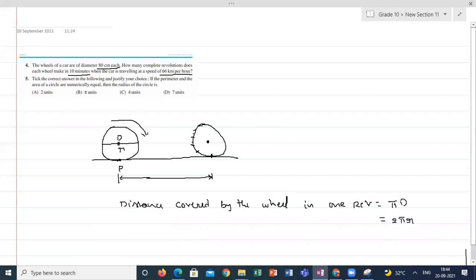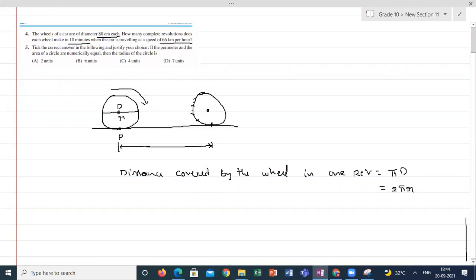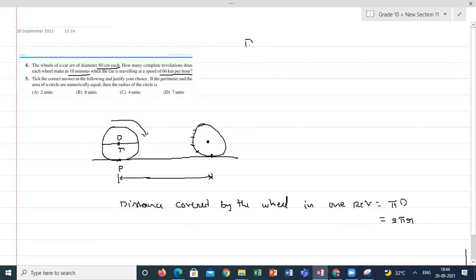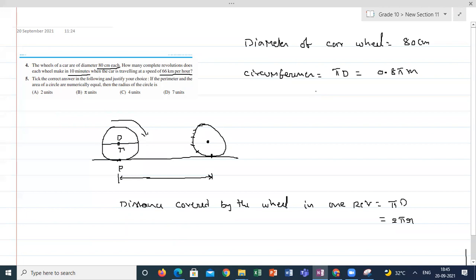They gave the diameter of the car wheel as 80 centimeter. So circumference is pi d, that is 0.85 meter in terms of meter.